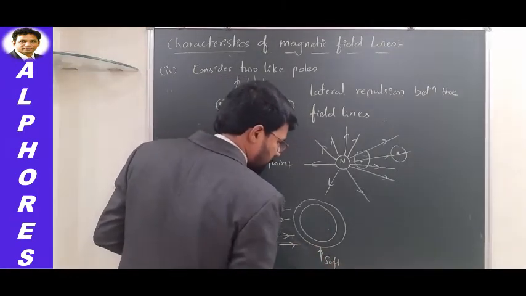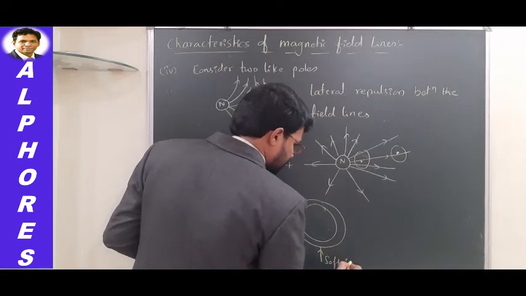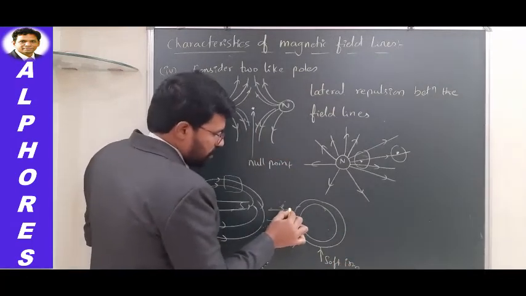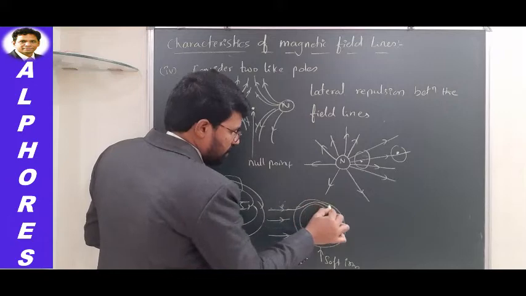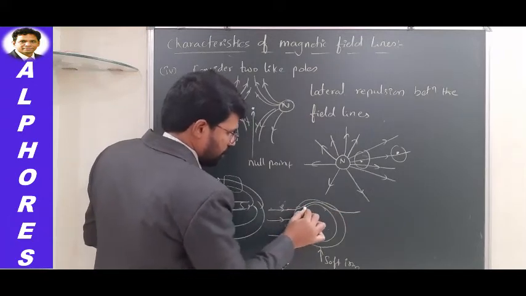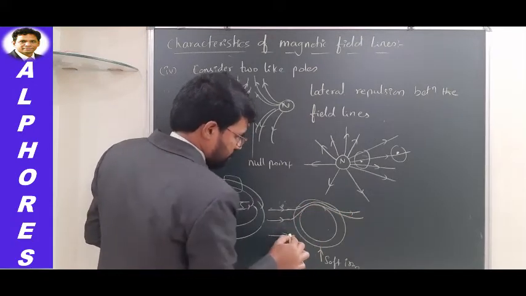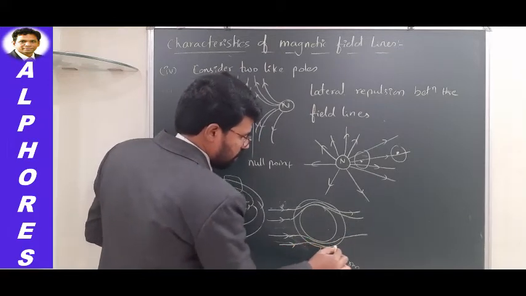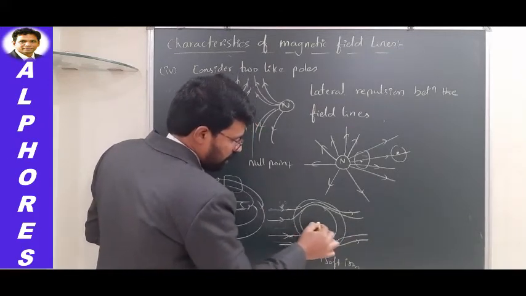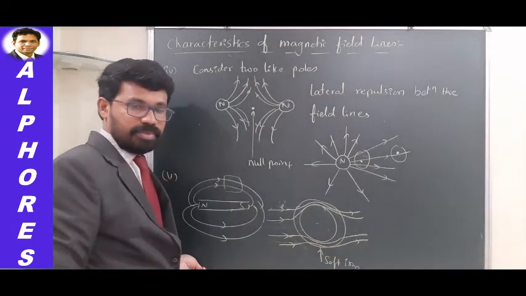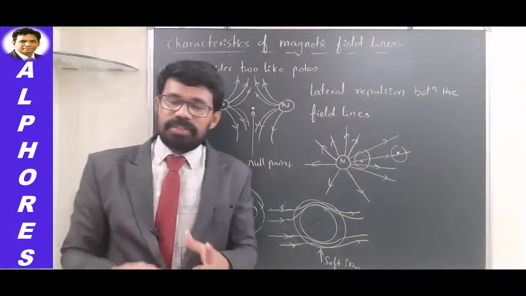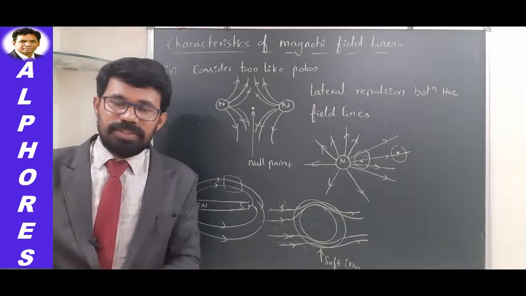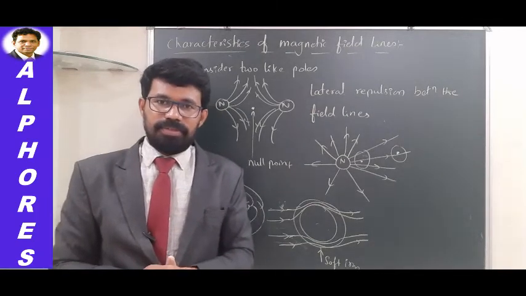Soft iron is a highly magnetic material. So these field lines will pass like this. They prefer to pass through the material of the ring, and they are not entering this empty region.